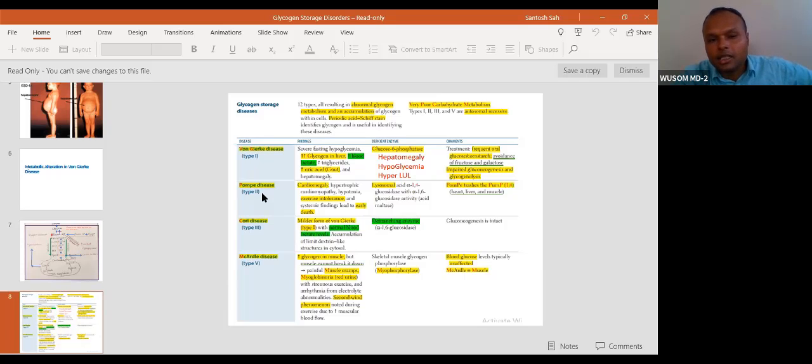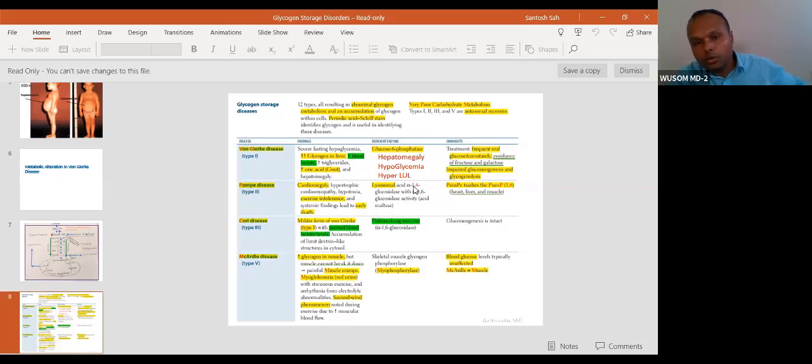With milder presentation, it extends up to adulthood. Pompe disease involves all organs, not only the heart. It involves liver and muscle, all three organs. But you can associate the pump with the heart. Pompe means pump failure.